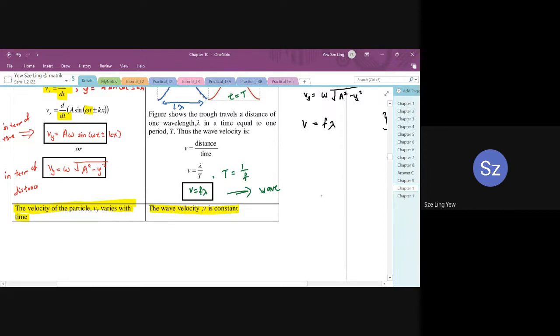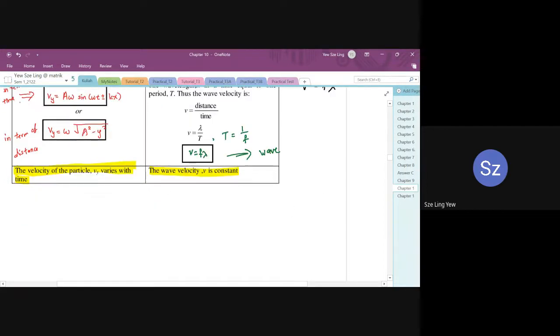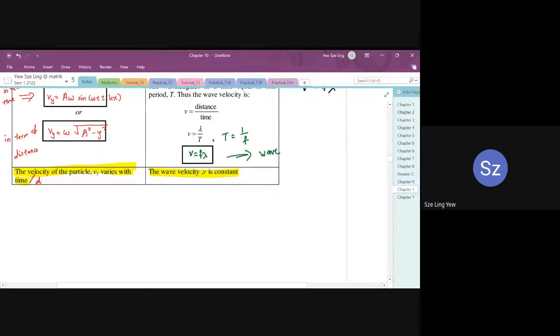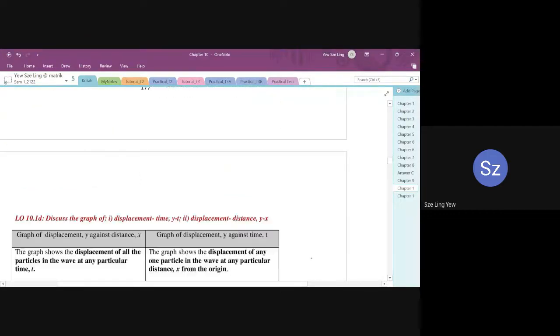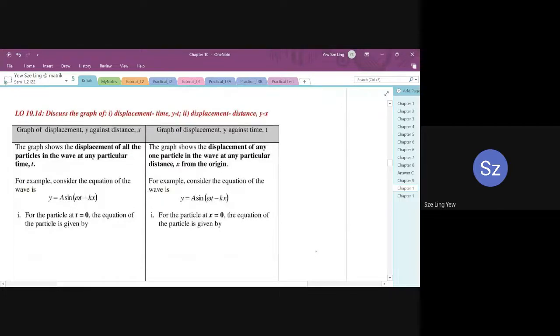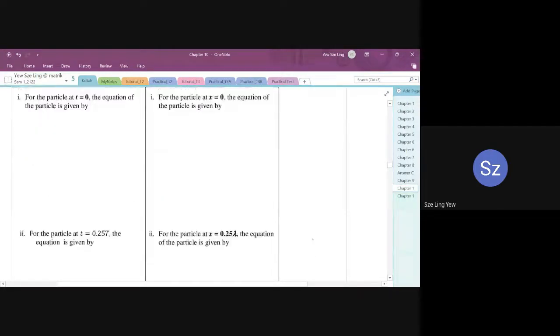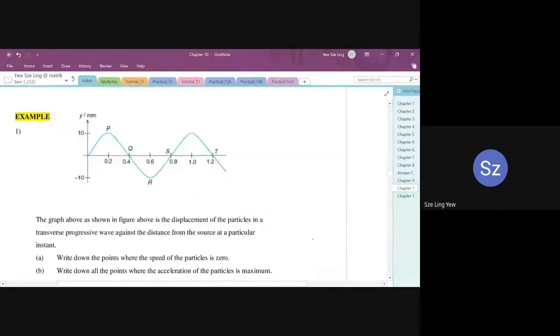All right, so kena tahu beza, okay? The velocity of a particle changes with time, and varies with distance. Dia bergantung pada dua benda. Whereas wave velocity is constant, because the wave keeps propagating at the same speed. So this is the graph. You're going to sketch the graph.